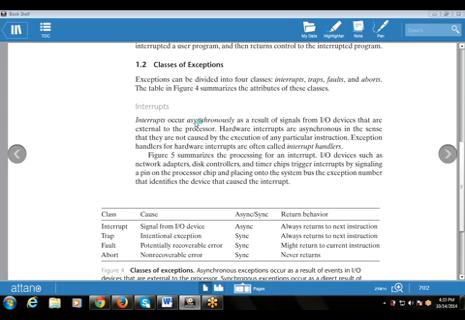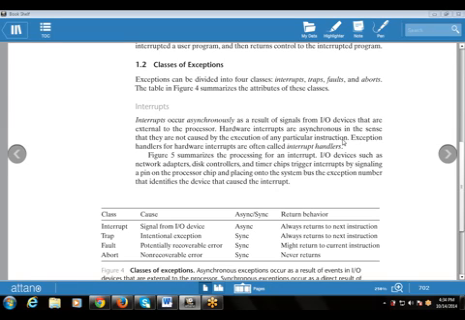There are two categories of interrupt, software interrupt as well as hardware interrupt. Hardware interrupts are asynchronous in the sense that they are not caused by the execution of any particular instruction. Why are they not caused by the execution? Because they are not related to any part of the instruction. The exception handler for a hardware interrupt is often known as the interrupt handler.